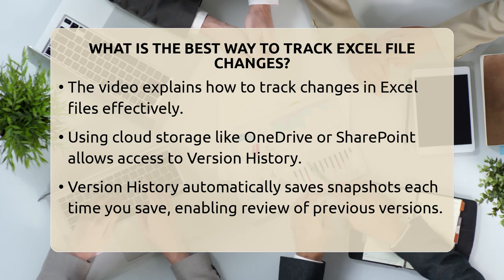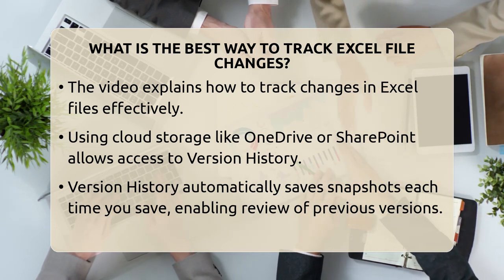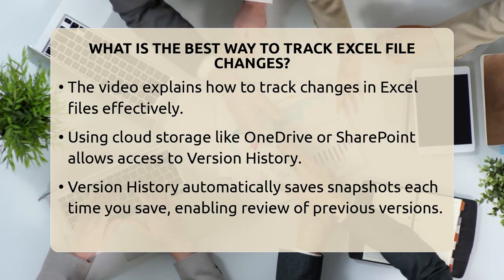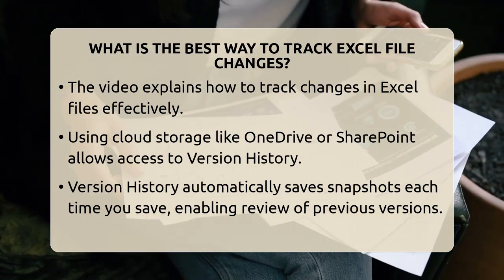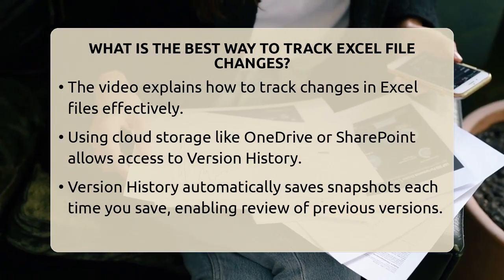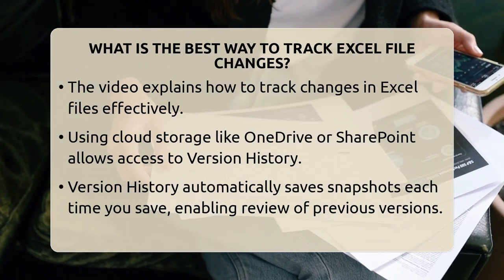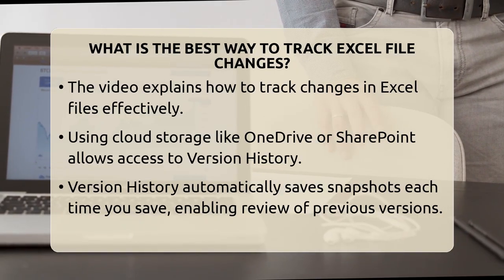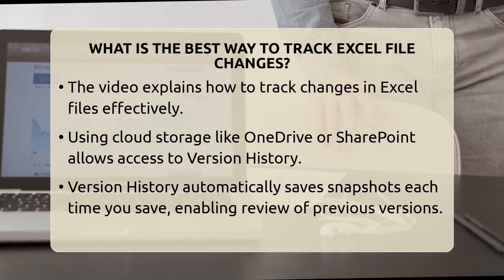First, if you use Microsoft Excel with cloud storage like OneDrive or SharePoint, the best method is to use version history. This feature automatically saves snapshots of your file each time you hit save. You can then go back and see previous versions of your workbook. To access it, open your file, click on File, then Info, and select Version History. You can open any earlier version in read-only mode to review what was changed.